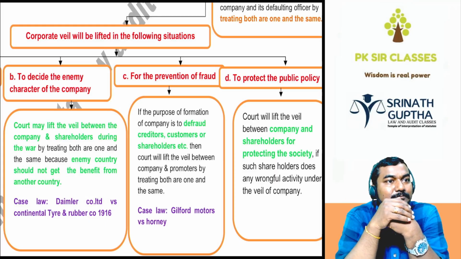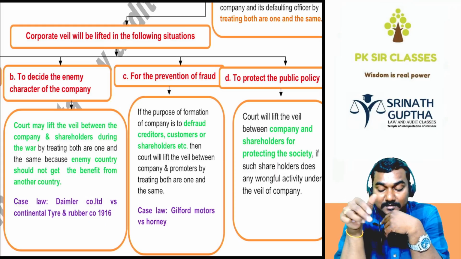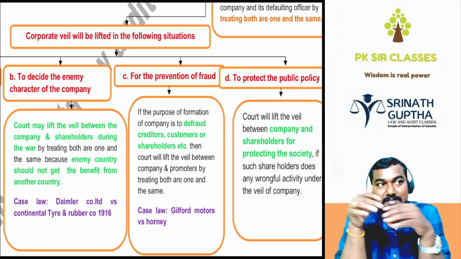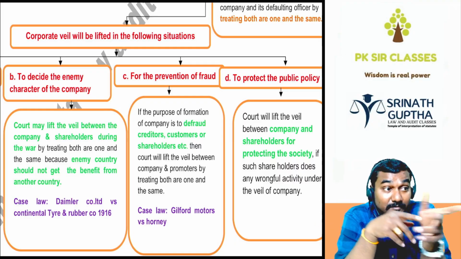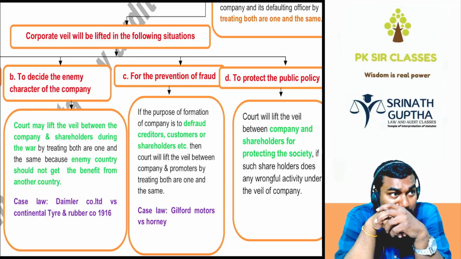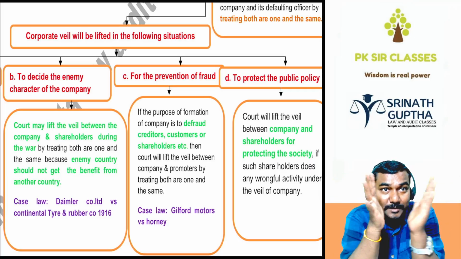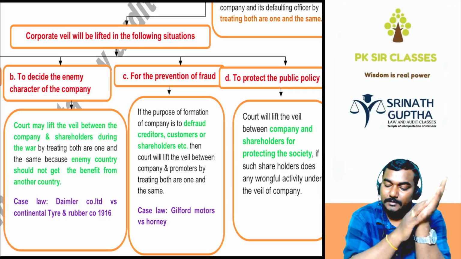What is the name of the company? Santosh Private Limited Company. That is Honey's Private Limited Company. So, what is the last point? The court will lift the veil between the company and such a defaulting officer by treating both as one and the same.